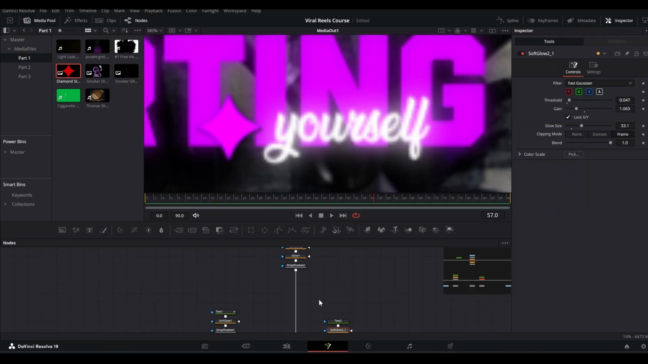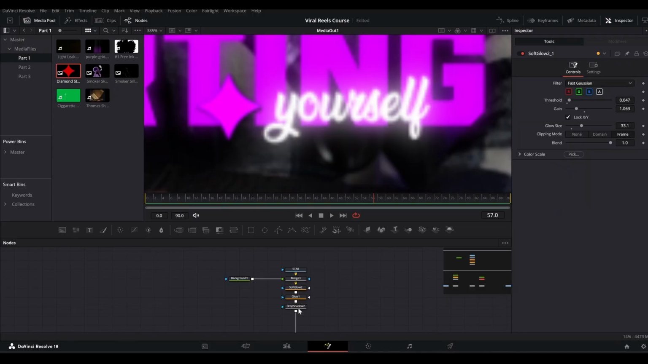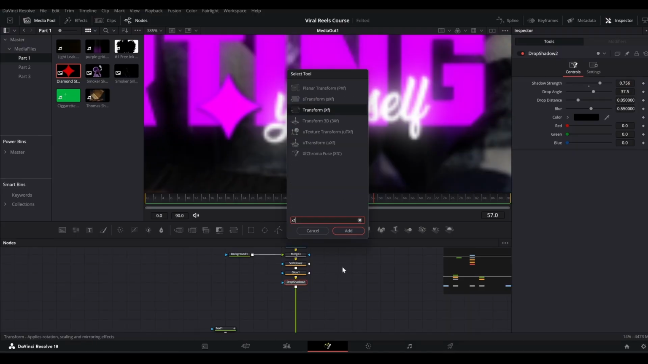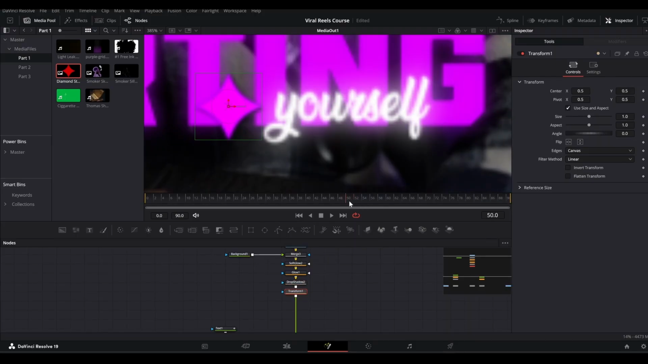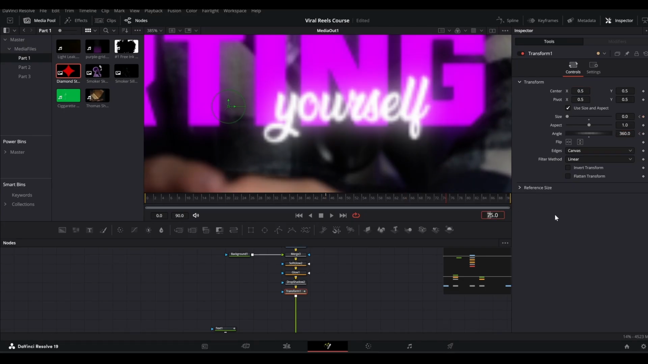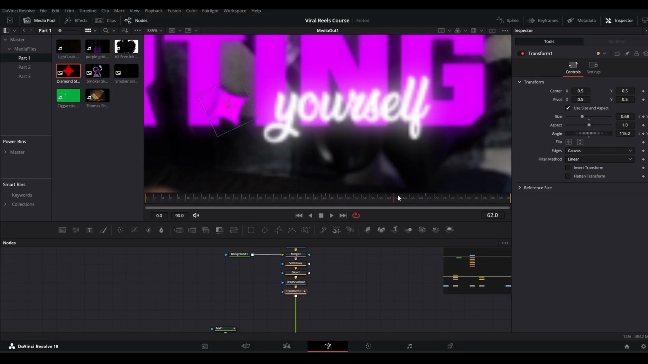Okay, and now to animate this star, we will add a transform node like this, and at frame number 45 maybe, we will bring down the size to 0, keyframe it, and we will bring up the angle to 360 degrees, keyframe it, and then we can go maybe 30 frames ahead, or maybe 25 frames ahead like so, and bring back the size to 1 and bring down the angle to 0. So you will have this animation scaling up and rotating.